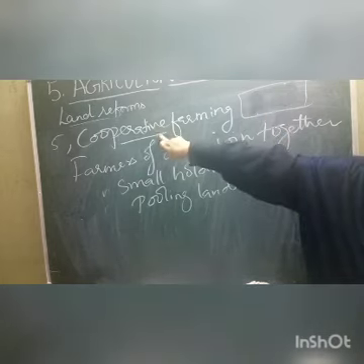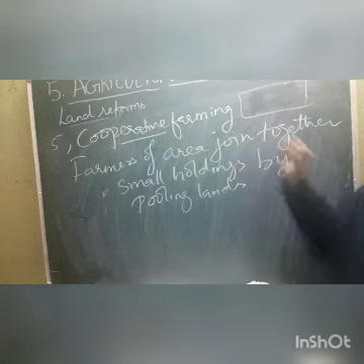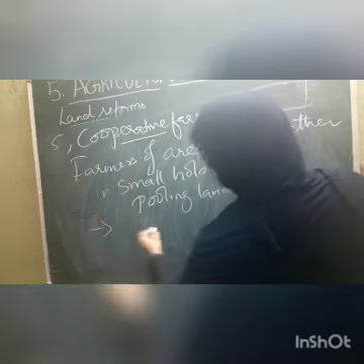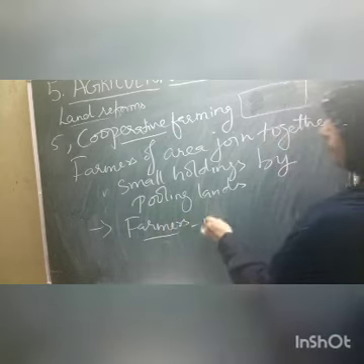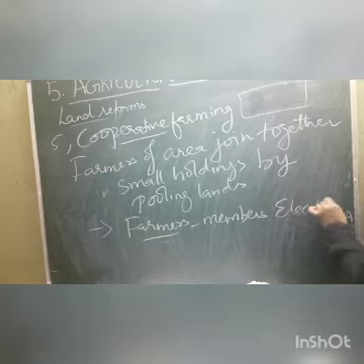So among the farmers, the members are elected as a representative body, as a cooperative body.